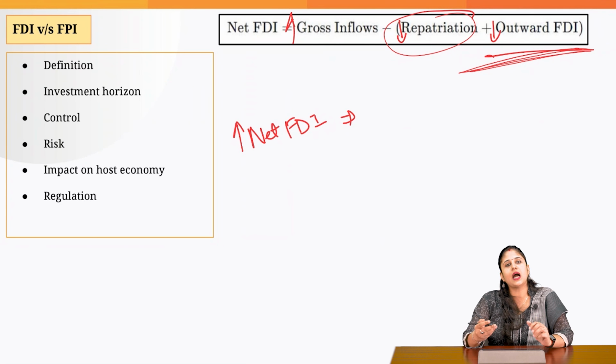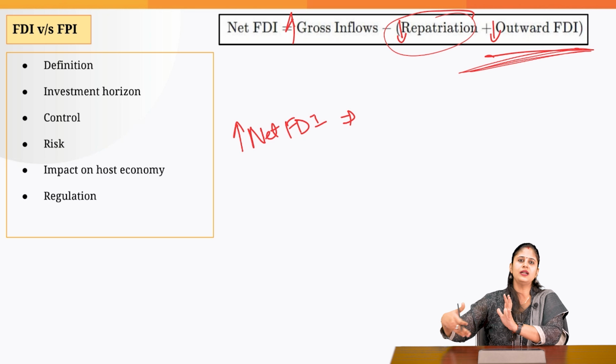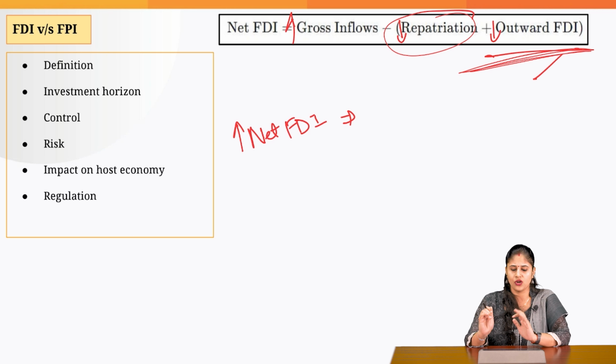Why is the outward FDI done by Indian firms going down? Because of the geopolitical uncertainty. Whenever the private investor is not sure of the return that it might get, it is likely that the company would be delaying the investment. That is why outward FDI currently is on a decline.